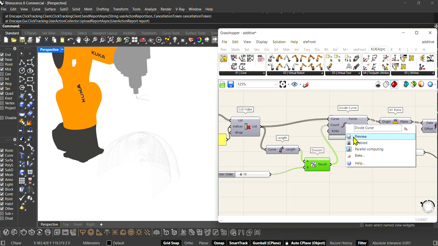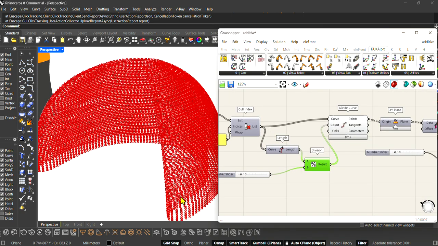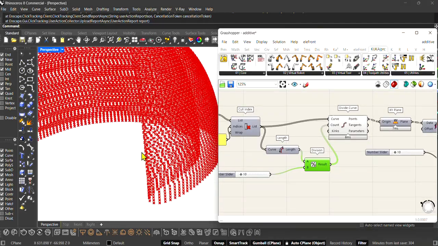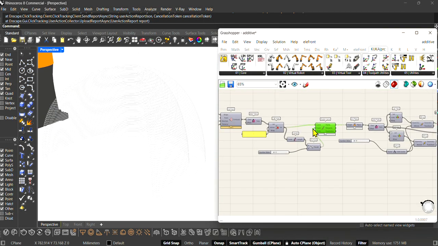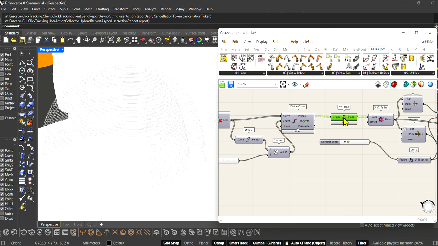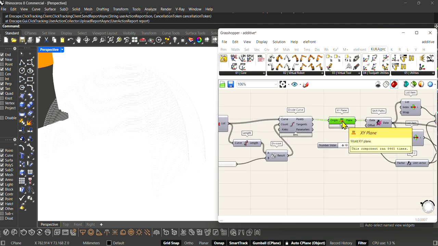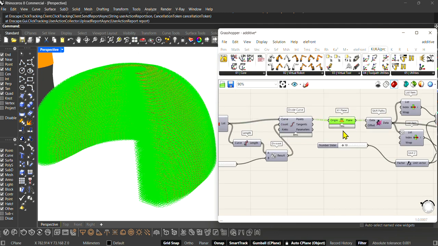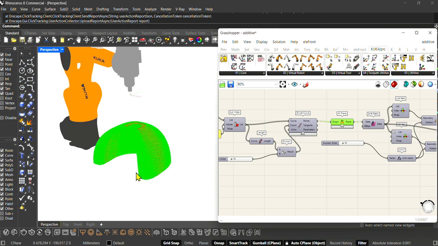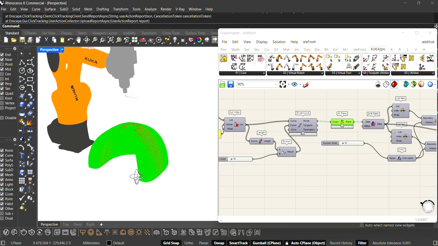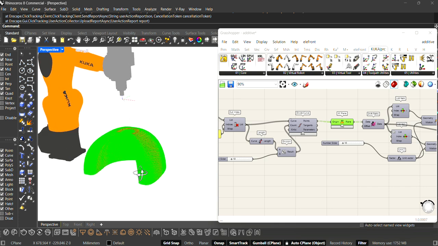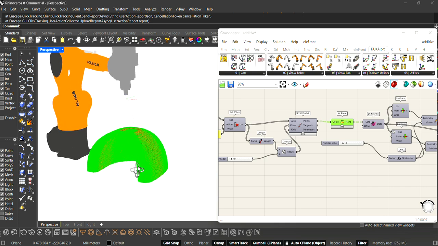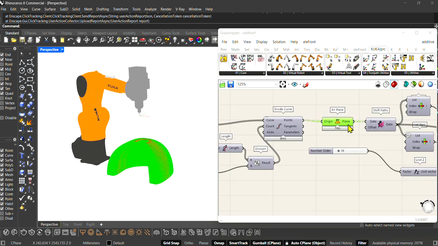You can see that we have a lot of points here, and then we need to have planes in order to tell the robot to which points and in which direction we need the extruder to be moved.